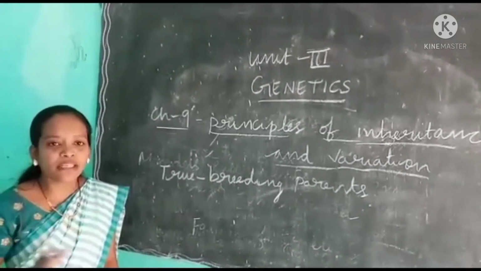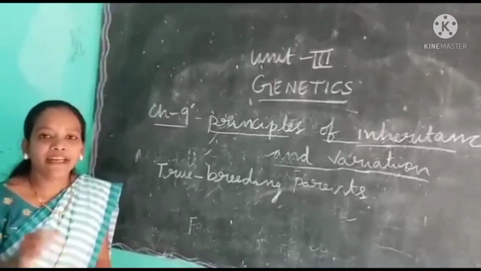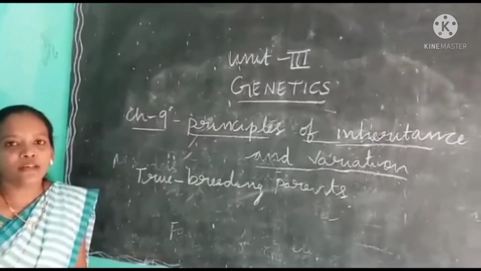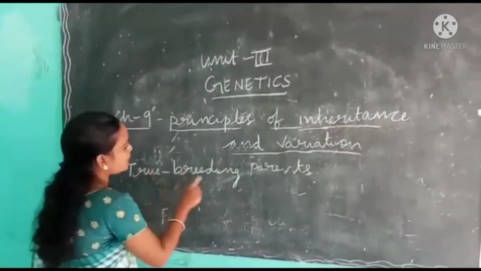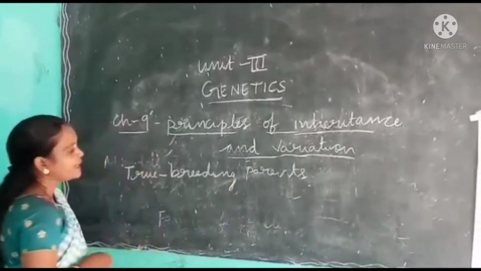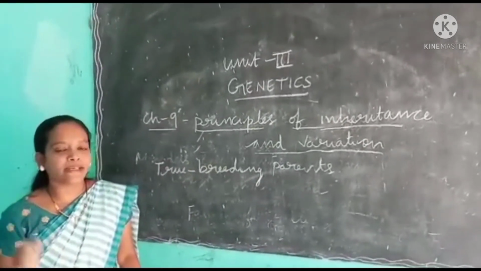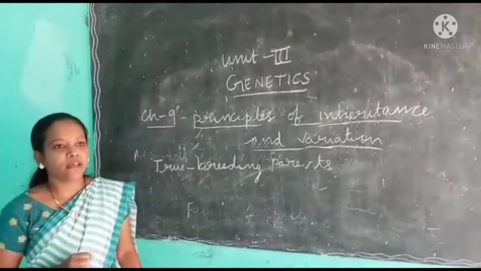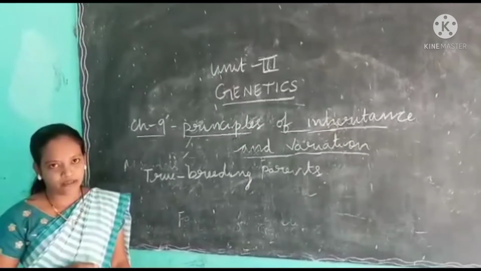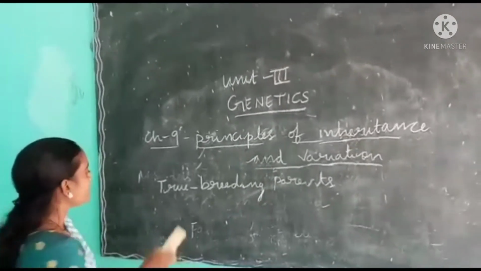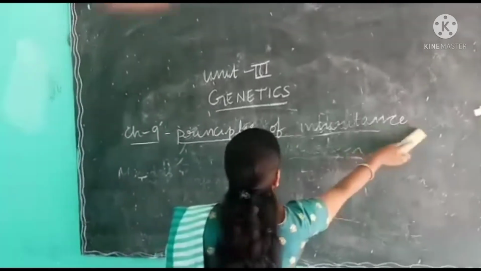In self-pollination, only one character is stable and it is expressed for so many generations. That's why we are choosing true breeding parents. He had conducted so many experiments on so many plants, but finally he found that only the pea plant is suitable for his experiment. What are the advantages of selecting the pea plant for his experiments?